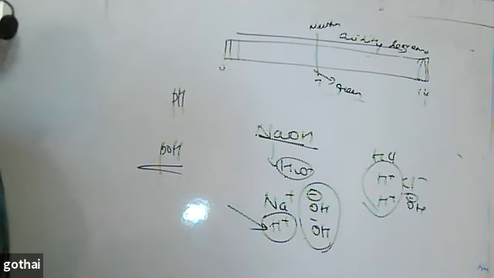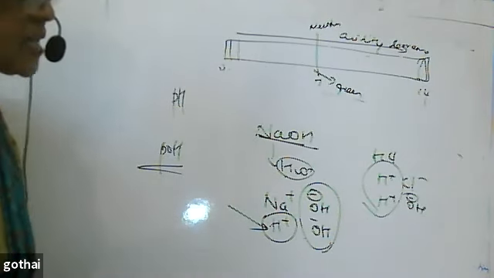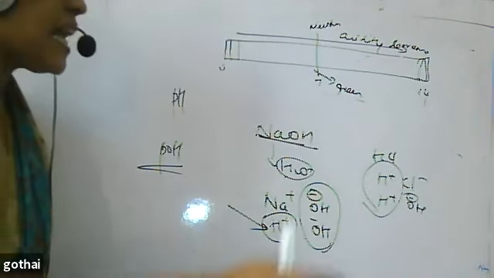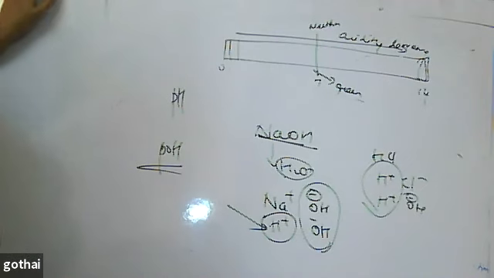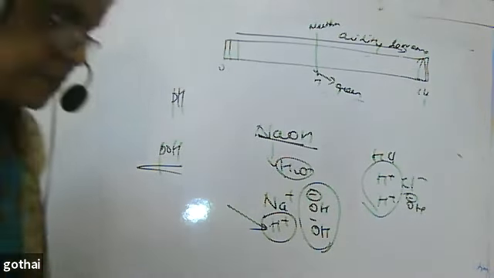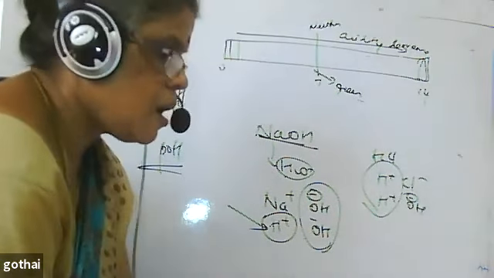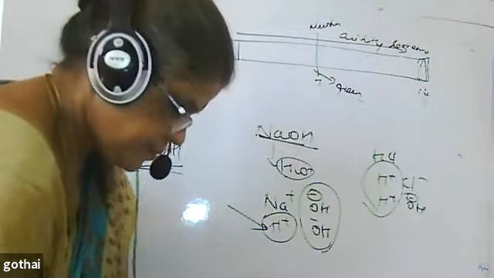When I say an acid, it doesn't mean that it has no basic character. Basic character is very, very less. Acid character is more, so we are observing acid character. If I say a base, it doesn't mean that it doesn't show acid character. It shows acid character, but it is very, very negligible, not being observed. Basic character is very low. That's the reason. Got it or not? Yes, ma'am.